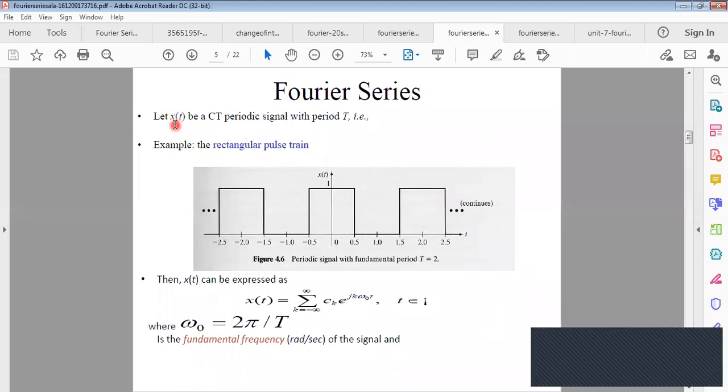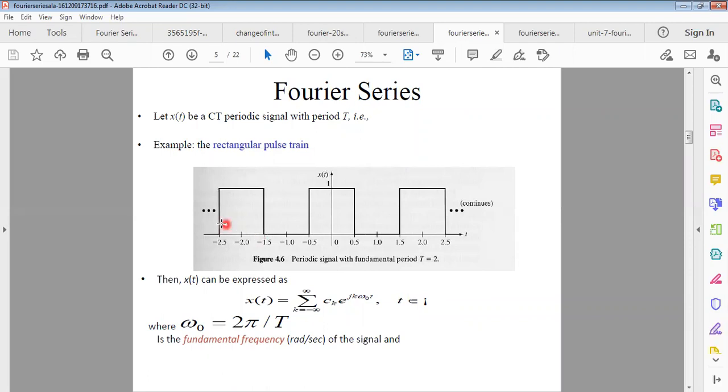Now the Fourier series for x of t, a periodic signal with period capital T. We can draw the periodic signal with the fundamental period capital T equals to 2. Okay, the fundamental period will be 2. This will start from 0, then 0.5, then 1, 1.5, and 2. This is the signal, and this is the periodic signal, remember it. That means the period will be only 2. After 2, there are high amplitudes, then lower amplitudes, then high amplitudes. So x of t can be represented like this.